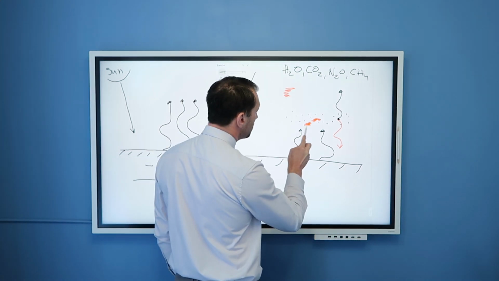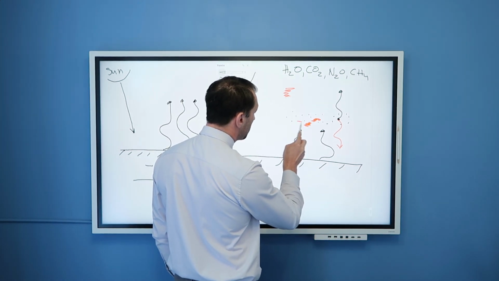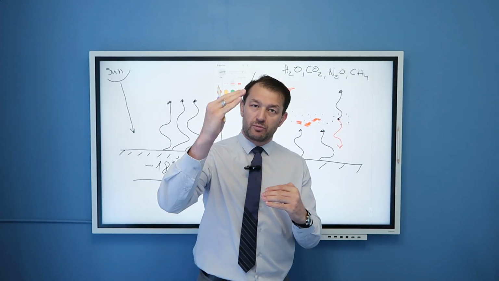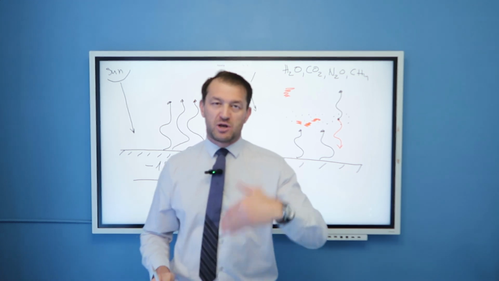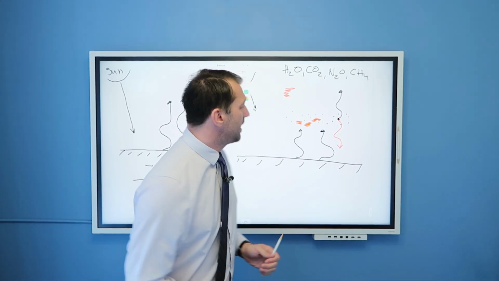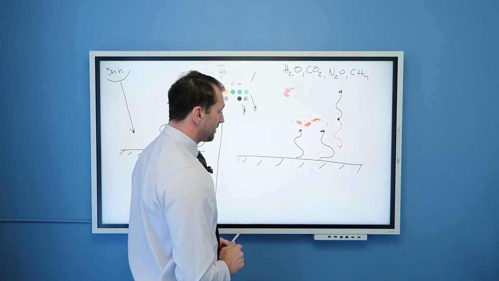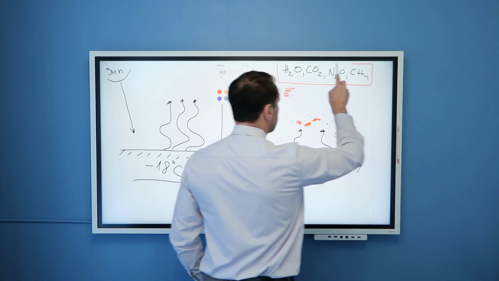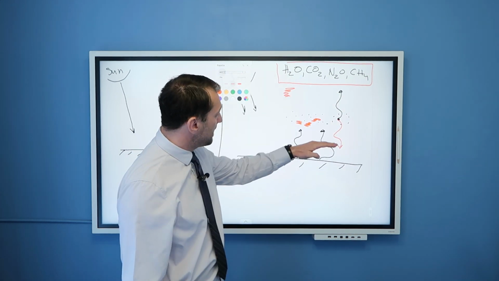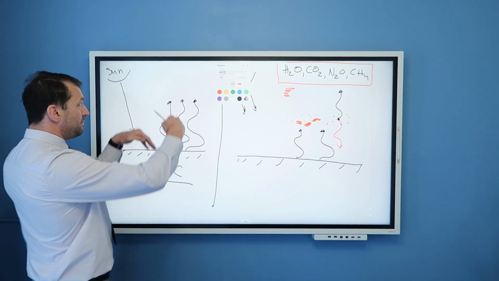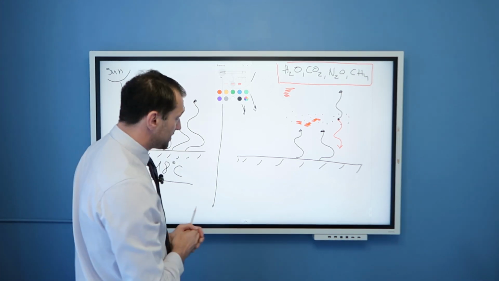Now this molecule jiggles more. It hits this molecule, and you have more jiggling because this molecule absorbs radiation. More jiggling, we saw in my previous videos, means higher temperature of the medium. And the medium here is the atmosphere. And therefore, this is why we call these gases greenhouse gases, because they absorb this radiation that would otherwise be emitted back into outer space.